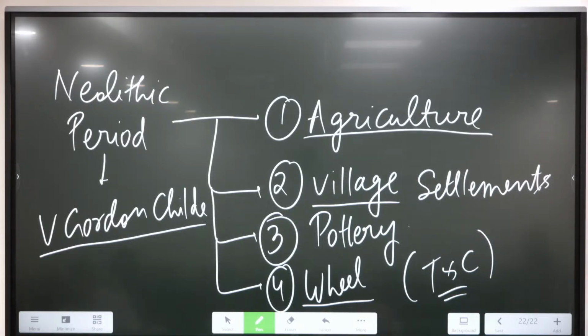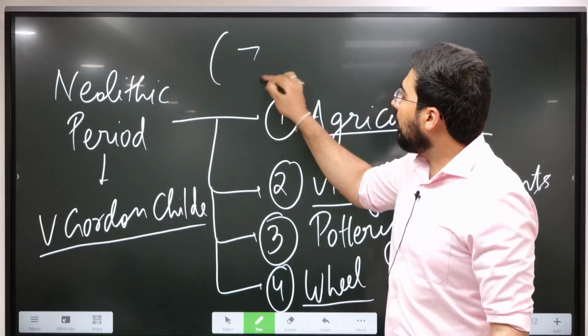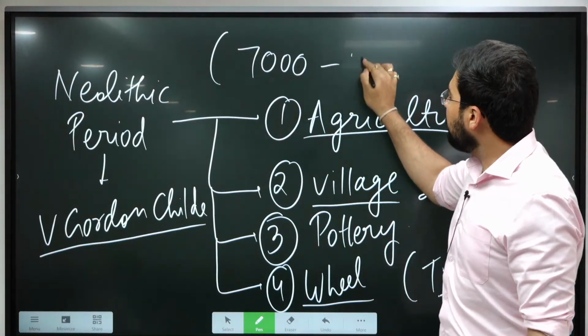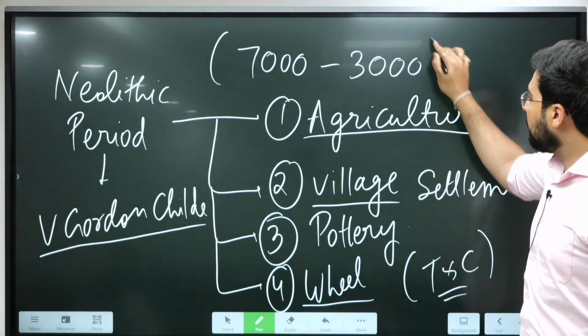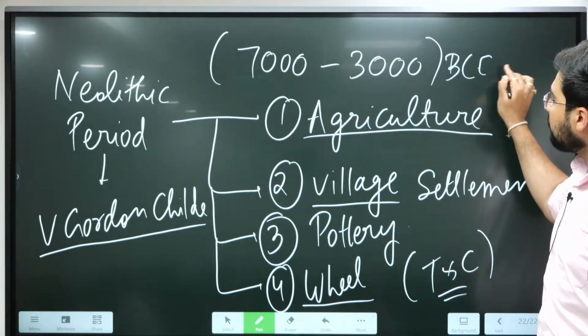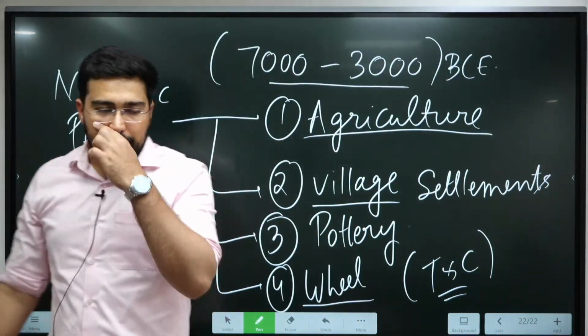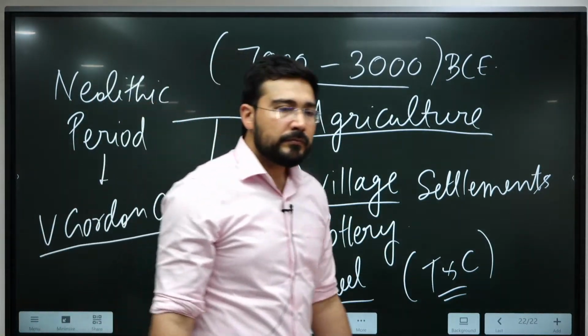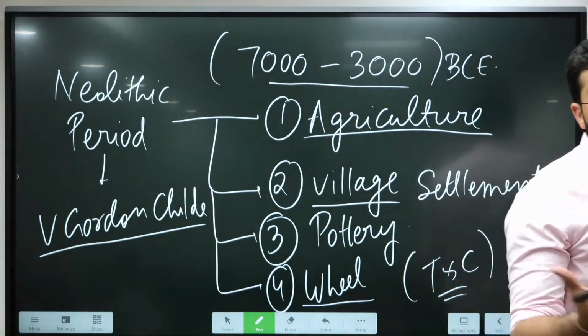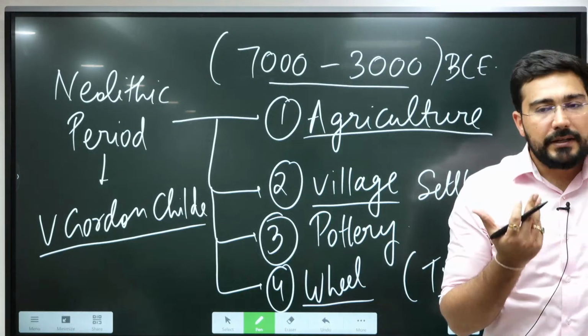Yes, so the time period of the Neolithic is roughly from 7000 to 3000 BC. Why do we do so? Why do we keep such a big gap? That reason lies in what I explained earlier, regional history.